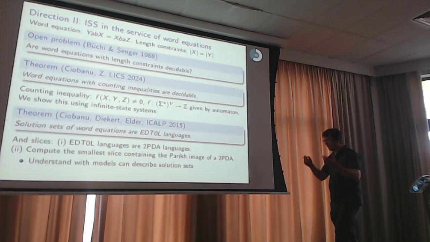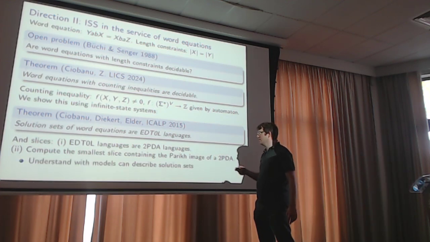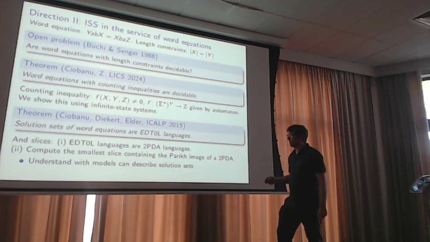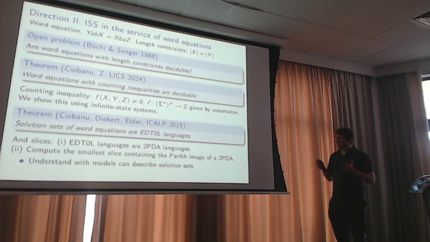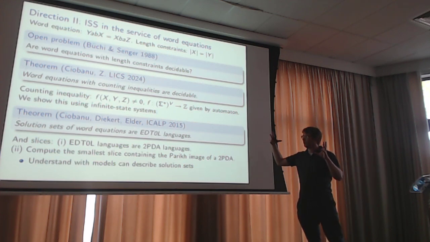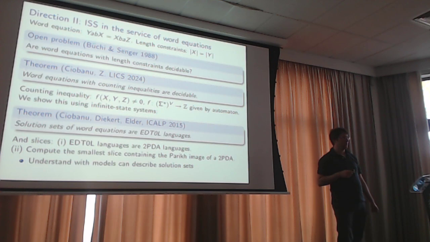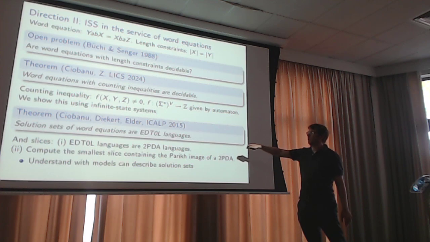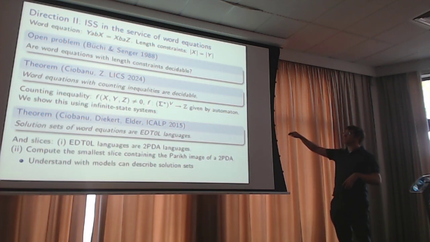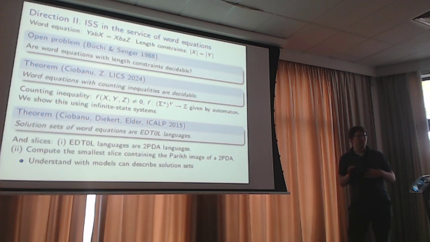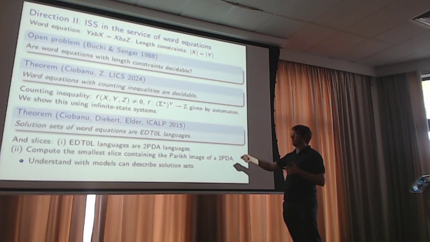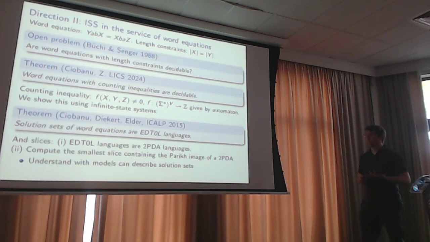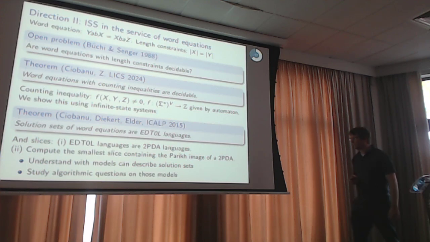And that's how you can check existence of a solution where f is not equal to 0. And I think this kind of pattern can probably be repeated if we understand the models that describe solution sets. We know it's EDT0L, but it could very well be that there's a closer approximation of these solution sets that gives us more decidability properties. It's known that if you just try naively to check whether a given EDT0L language satisfies f equals 0, then this is undecidable. So in that sense, this is not the right abstraction. I think it's worth understanding infinite state models that can describe these solution sets, but still have more decidability properties. And then, of course, study the algorithmic questions on those models.